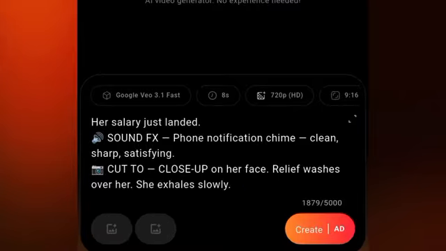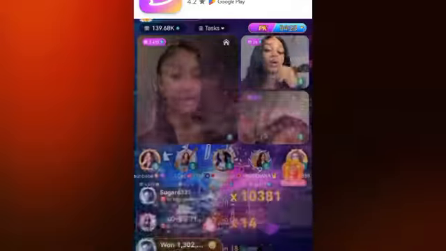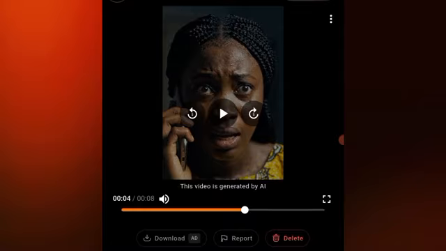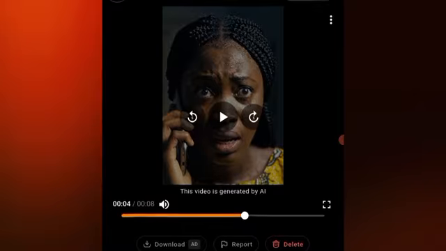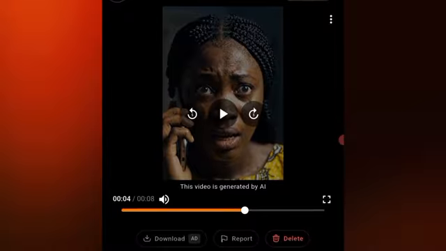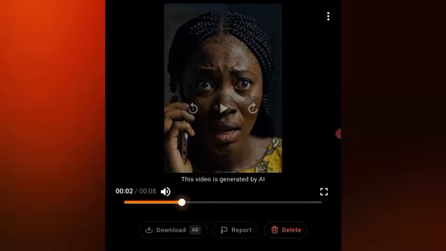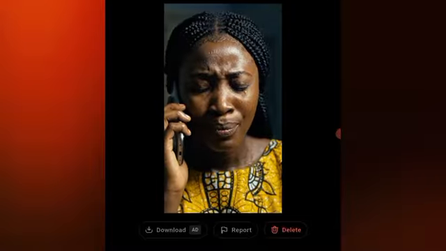So you click on create here and you're going to allow it to load. You're going to allow it to play the art. It's going to show you processing, and when the art is done running, you're going to see your video automatically generated for you. So can you see the video here? We're going to play it together now so we can see exactly what we're about to run.